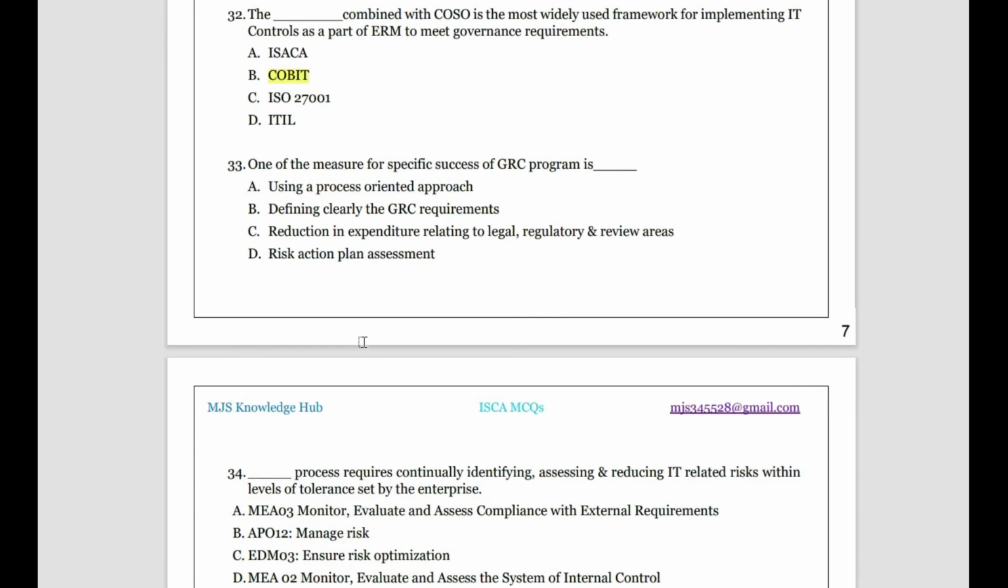Then one of the measures for specific success of a GRC program. So governance, risk and compliance, what is one thing that you need for particular success? Using a process oriented approach, the question is saying one of the measures.